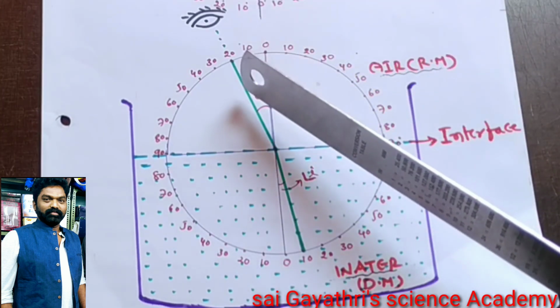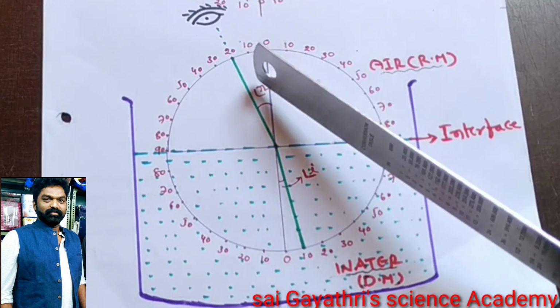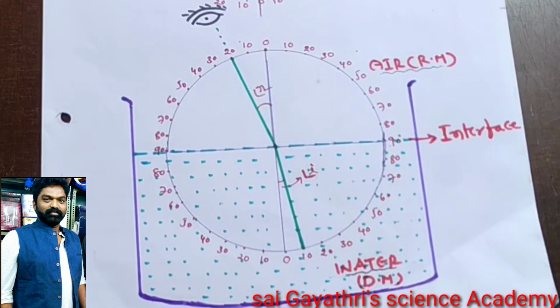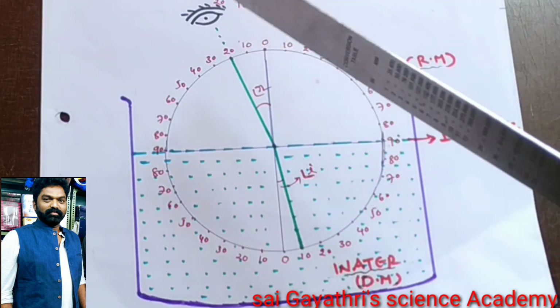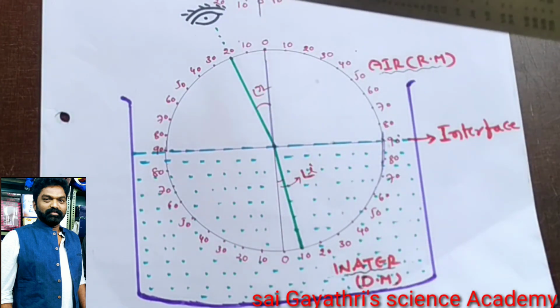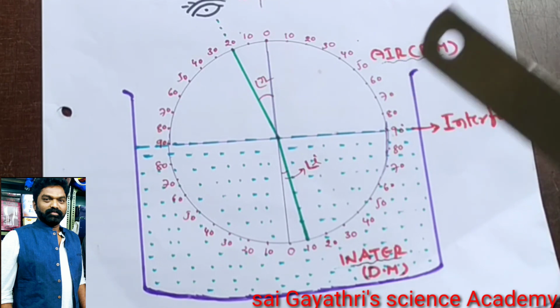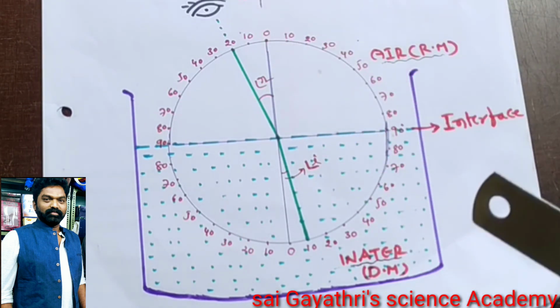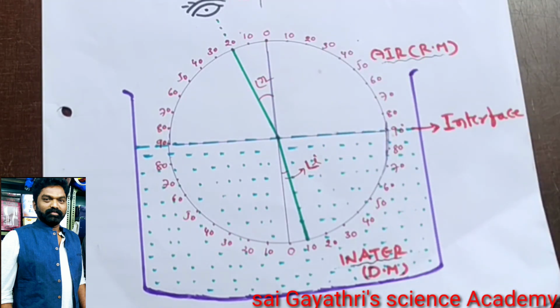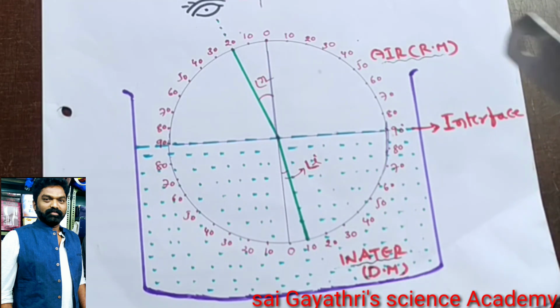Then adjust the second straw, which is outside of the water, until both straws look as if they are in a straight line. Then take the disc out from the water and observe the two straws on it. We will find that they are not in a straight line.